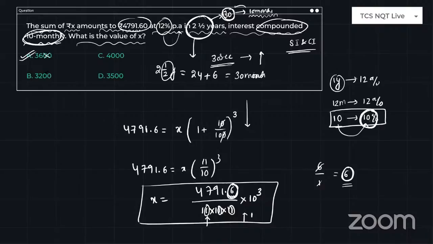So if I remove all the zeros, other than 0, what is the remaining element you have left with? Non-zero variable or non-zero number. That is 6 you need to end up with. So non-zero value which is ended with 6 is option A. So option A is correct. If you want to check for this, you can also check and you will get the same answer 3600.